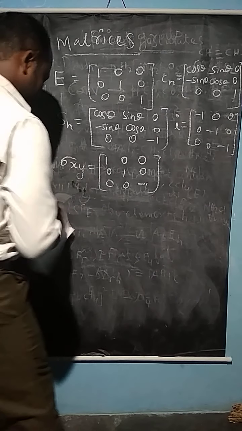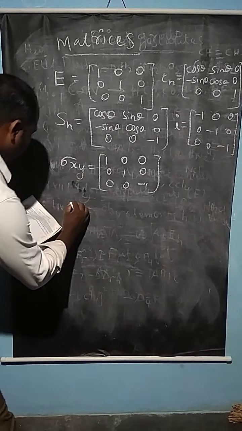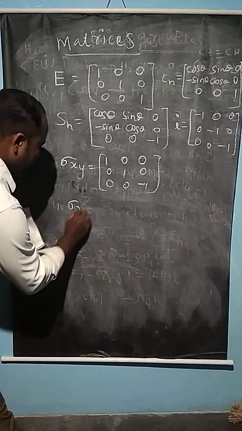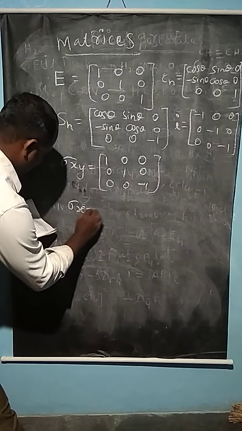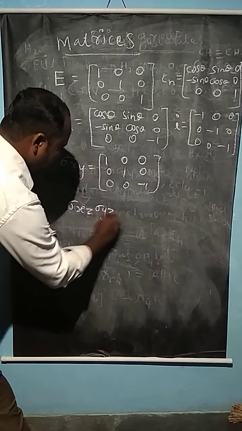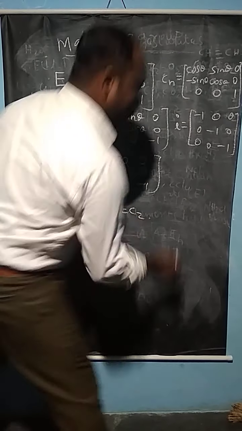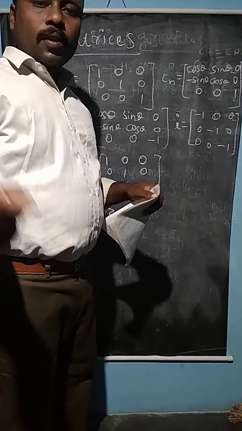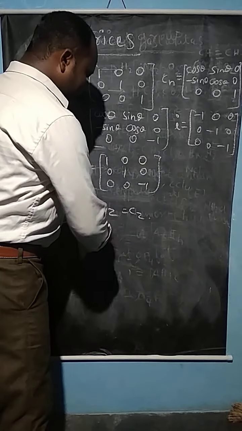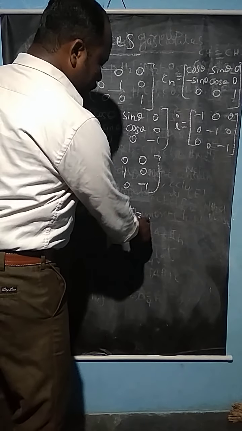So if you write the compound of sigma xz and sigma yz, it is equal to C2. I have already told that 2 sigma v combine to give the molecule of C2.